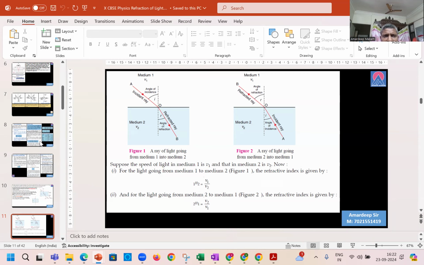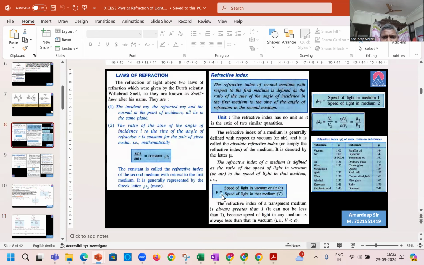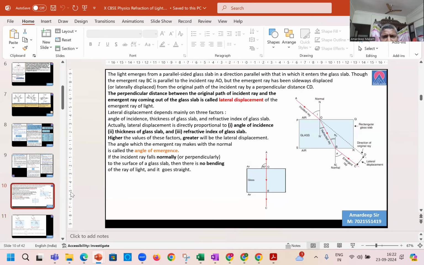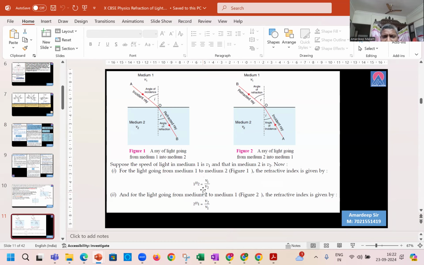In the previous example, I used the alphabet mu. Here I'm using N. So whichever is there in the NCERT, you can use the same notation. 1 and 2 actually indicates refractive index of medium 2 with respect to 1. This is how we read it. Refractive index of medium 2 with respect to 1. Also refractive index when traveling from medium 1 to medium 2.